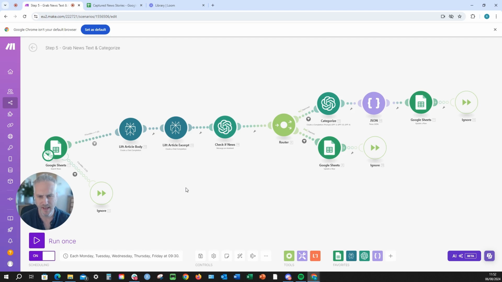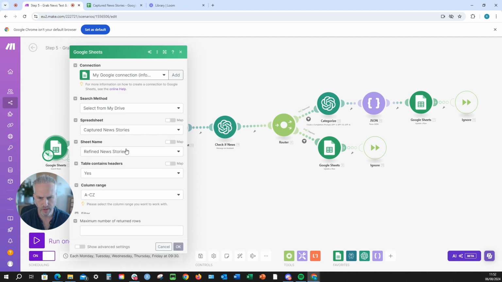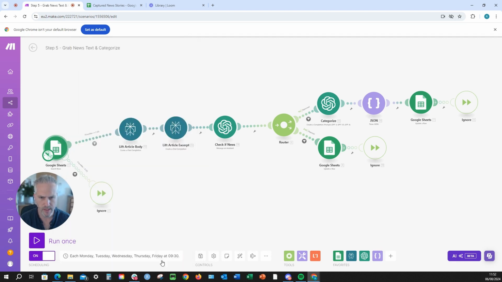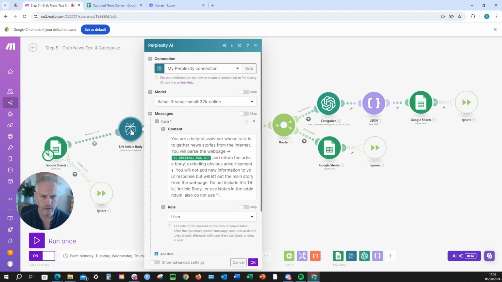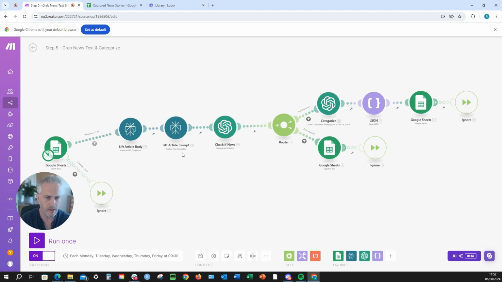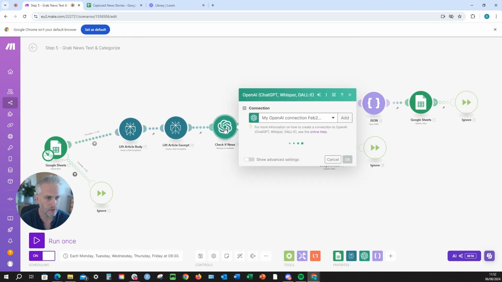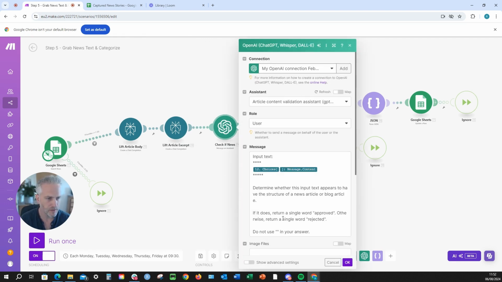Okay, so here we are in step 5. Now we want to grab the original text of the article and categorize it for future use. We're looking for stories that we've approved, and then passing them on and getting Perplexity AI, which has web search capability, to take the original URL, get rid of all the HTML and just return the text that we want. We're also making an excerpt so it's easier for us to read. Then we're doing a final quality check, making sure it's not an advert, and we want to get rid of that.